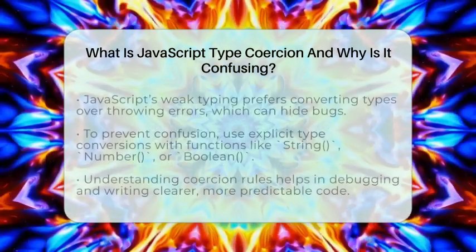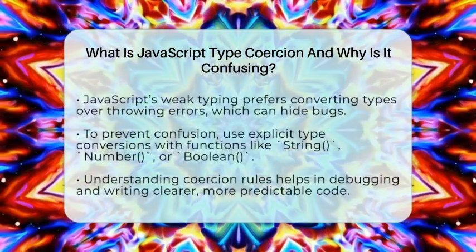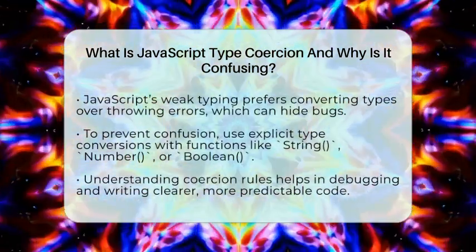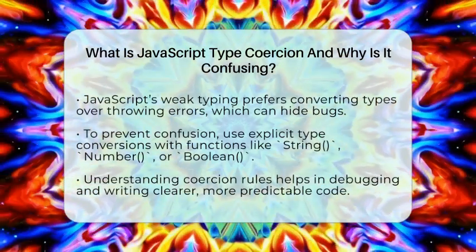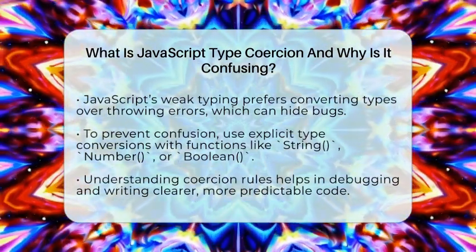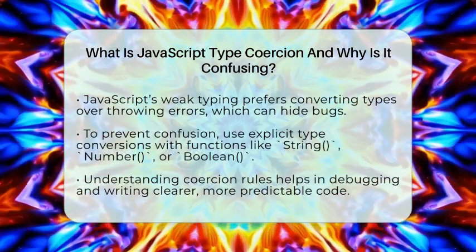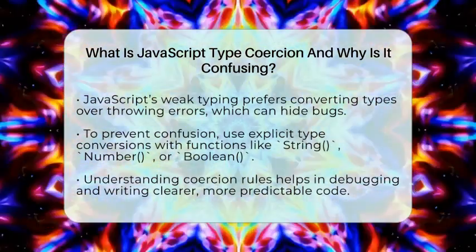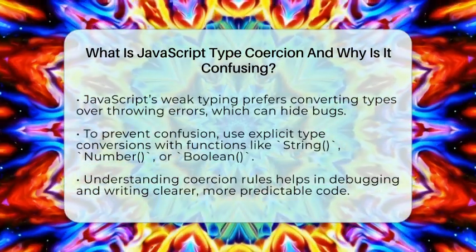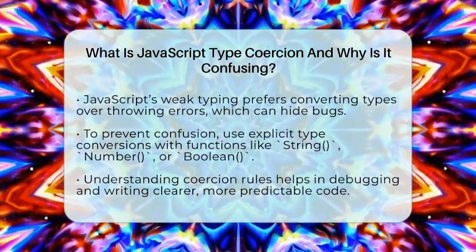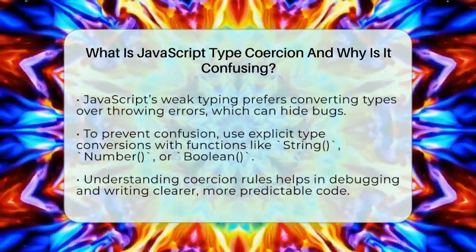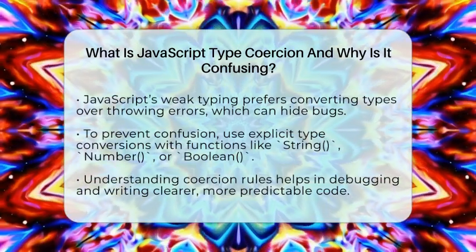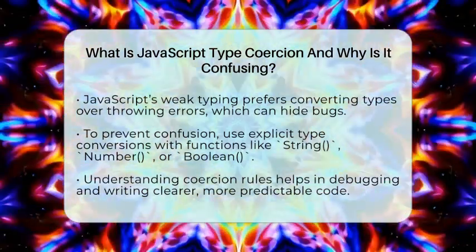JavaScript's weak typing means it prefers to convert types rather than throw errors. This makes it easier to write code quickly but can hide bugs. To avoid confusion, it's best to use strict equality checks and explicitly convert data types with functions like String, Number, or Boolean. Knowing how coercion works helps you understand why your code behaves a certain way. It also makes debugging easier when things don't go as planned.